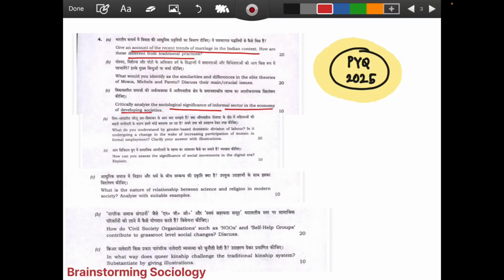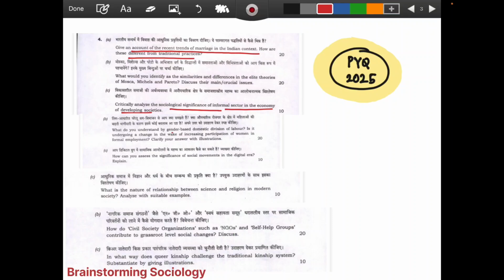If we are generating those perspectives, then only can we have a multidimensional 8 to 10 points answer, else we can't. So overall, at the end of this lecture, we will try to address these questions from the perspectives that we have developed, just to show you a gist of how these questions are coming, and how having the linkages of the PYQ and then studying the topic gives us an edge.